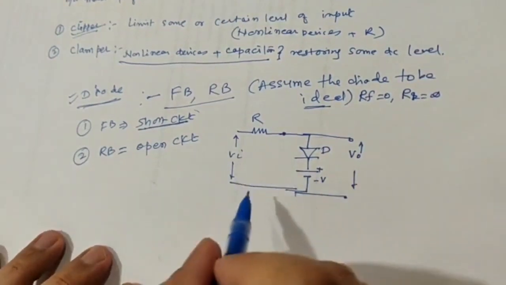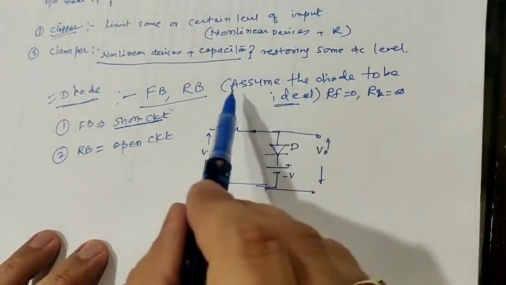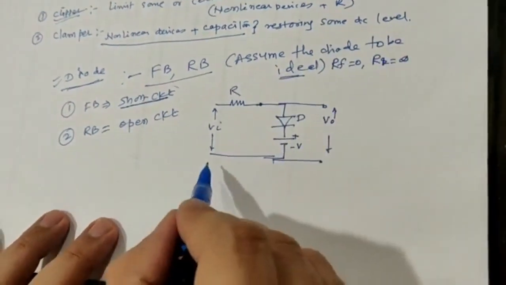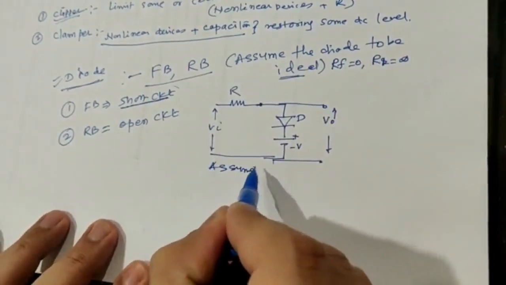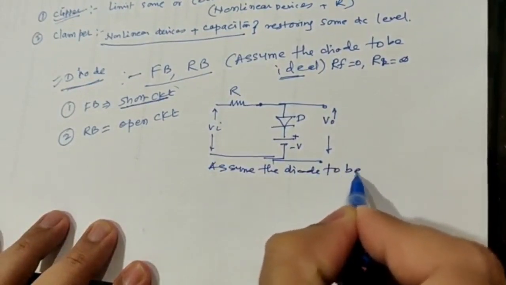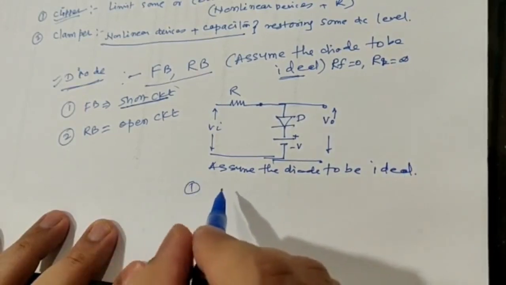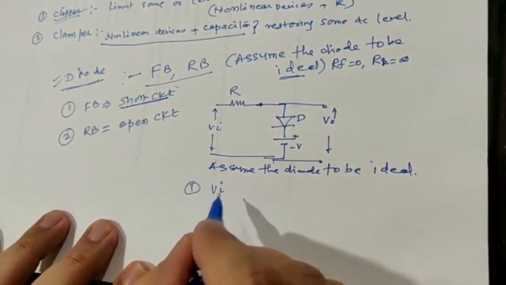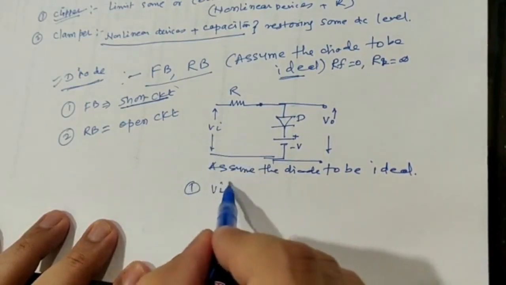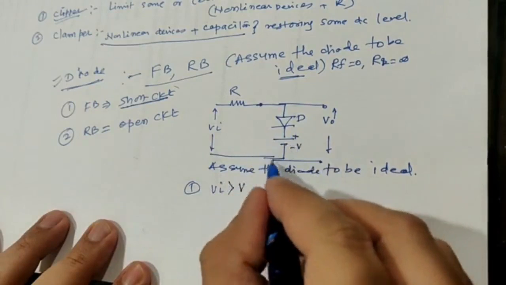Now see, what will happen here is, if I consider the diode to be ideal, my first assumption will be: assume the diode to be ideal. Now let us consider a first case where your Vi, the input that you applied, is greater than the voltage V, this battery voltage V.